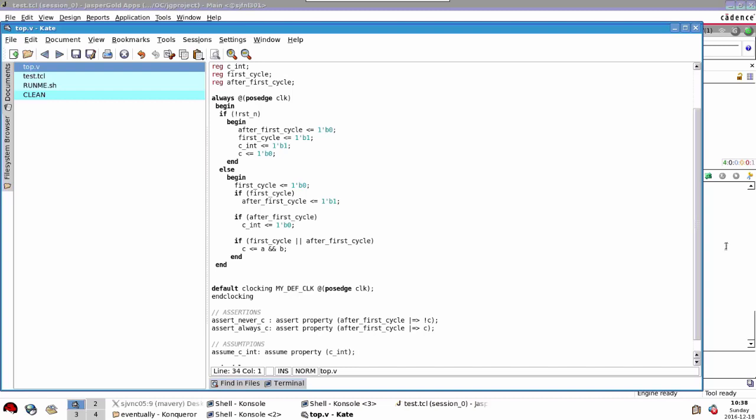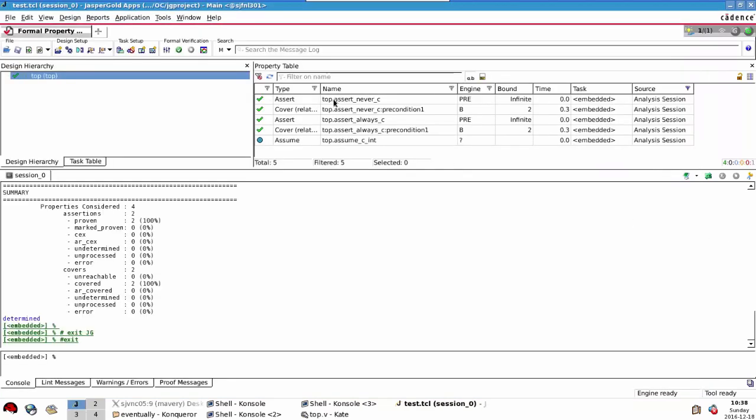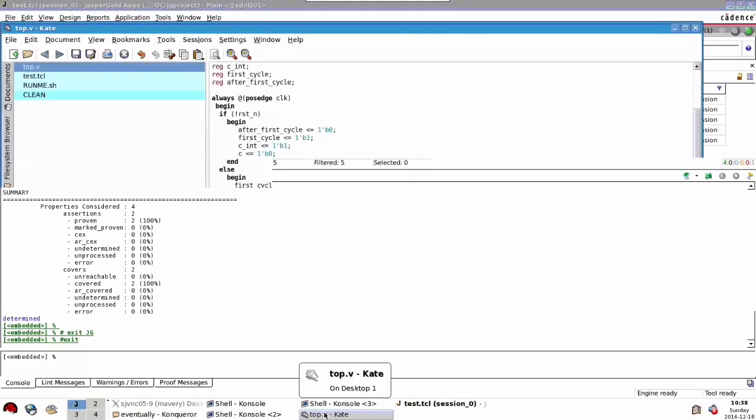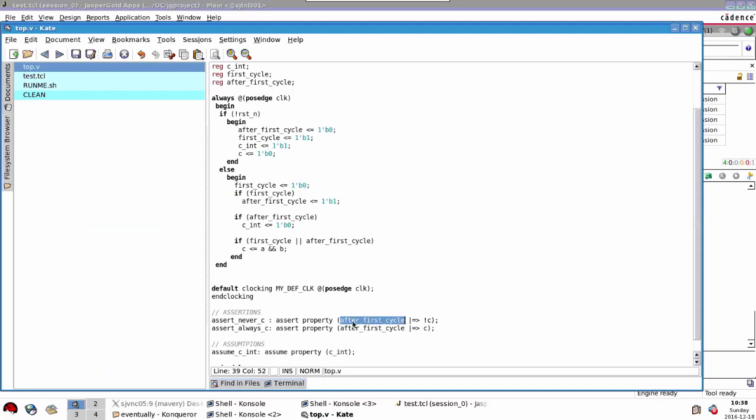So what may surprise us is when we look in the tool, we see that both of these properties actually pass. And the related cover, which is the automated cover of the left-hand side of implication, known as a precondition, tells us that it is possible for that value to be 1. So we might ask ourselves, how can that be? The reason for this is because of this assumption here. What this assumption says is always this internal net cint should be true. And we know that after the second clock, once we've sampled this flag being true, we're trying to drive this to a 0. Clearly that contradicts the constraints, which the formal tool will never allow. Therefore, that represents the end of state space.